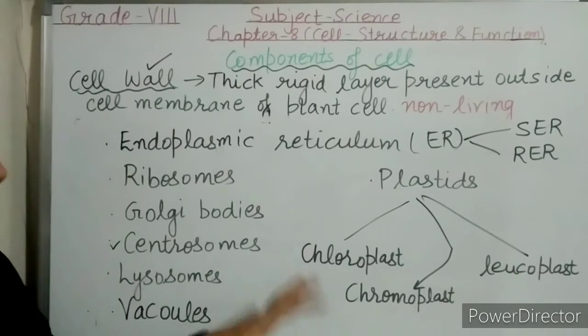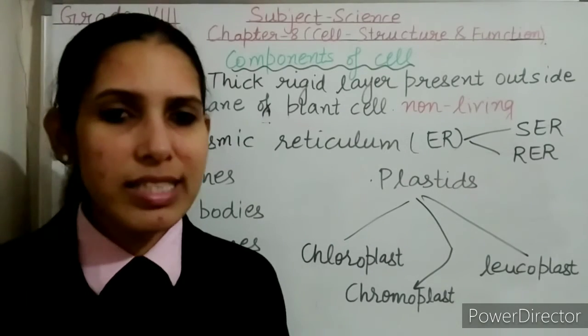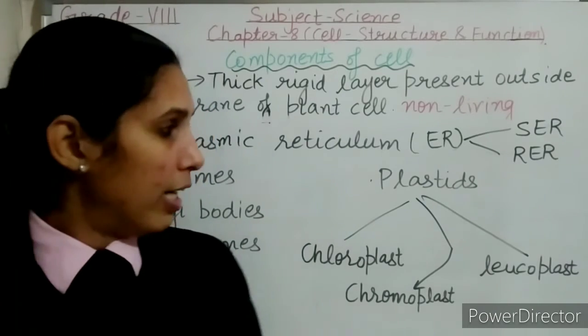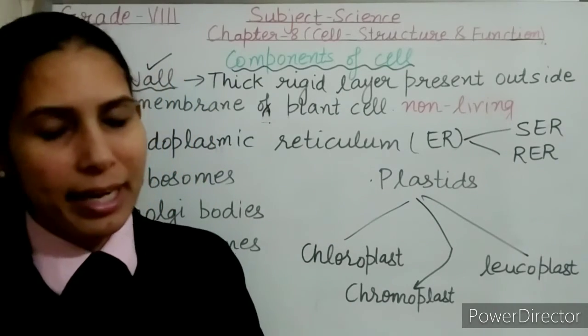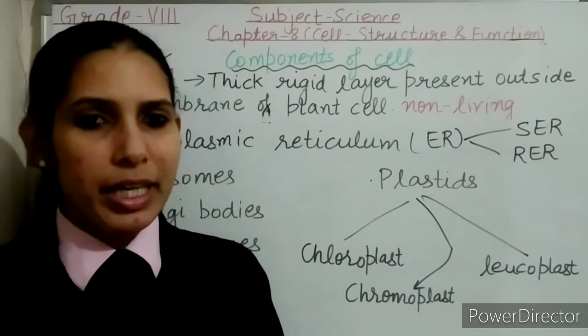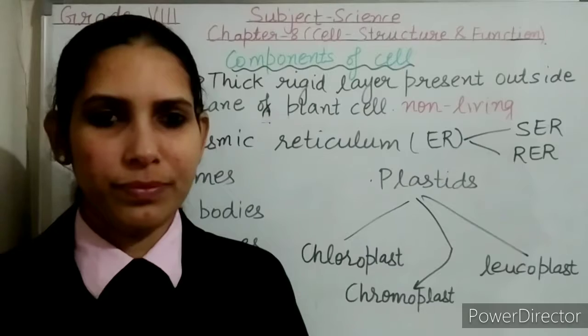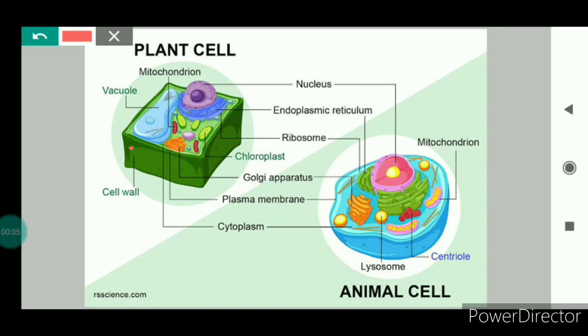And the last is that the animal cell is generally small in size as compared to plant cell. So dear students, here the difference between plant cell and animal cell is over. Now I will show you animal cell and plant cell on the screen. So now we will see plant cell and animal cell.